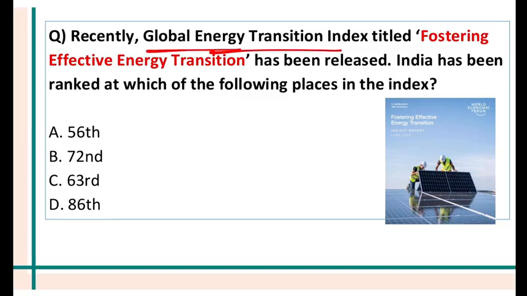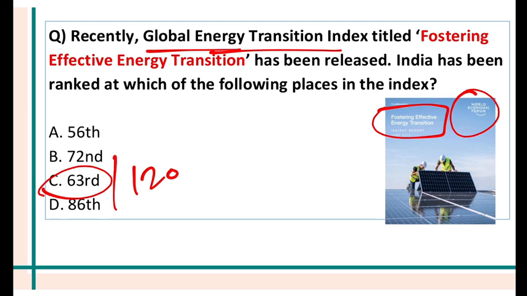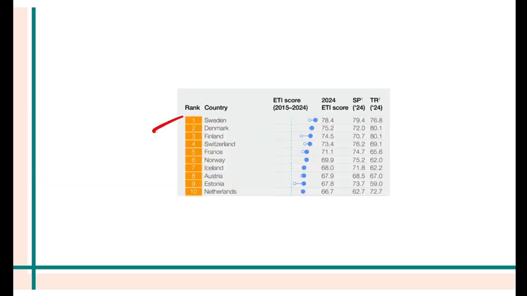Global Energy Transition Index came recently, given by the World Economic Forum. The index was called Fostering Effective Energy Transition. So India has been ranked at which place in this index? India was ranked a respectable 63rd out of 120 countries. Now which is the number one country? Sweden was number 1, Denmark was number 2, and Finland was number 3. And this index talks about the efforts which a country is making to move to new sources of energy from traditional sources of energy.